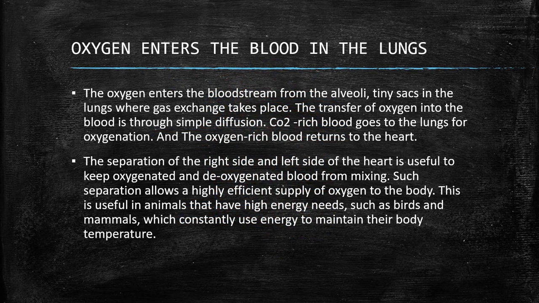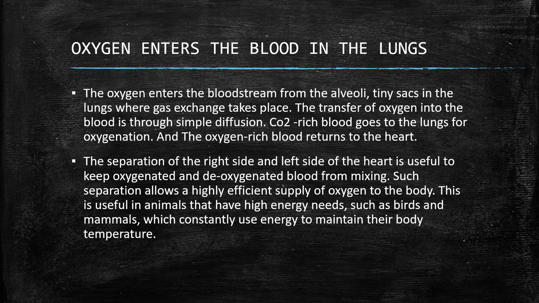Oxygen enters the blood in the lungs. The oxygen enters the bloodstream from the alveoli, tiny sacs in the lungs where gas exchange takes place. The transfer of oxygen into the blood is through simple diffusion. CO2-rich blood goes to the lungs for oxygenation. Oxygen-rich blood returns to the heart.